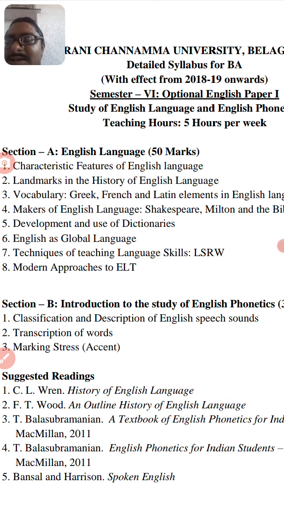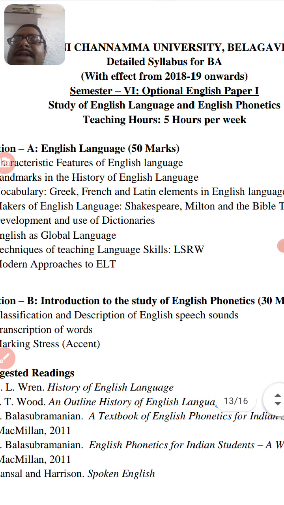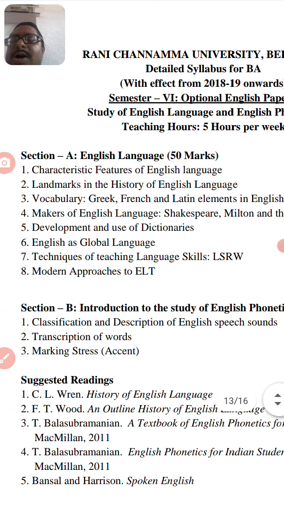The third topic is vocabulary. In vocabulary, you have Greek, French, and Latin elements in English language. It means the influence of Greek, French, and Latin on English language. The fourth topic, makers of English language.